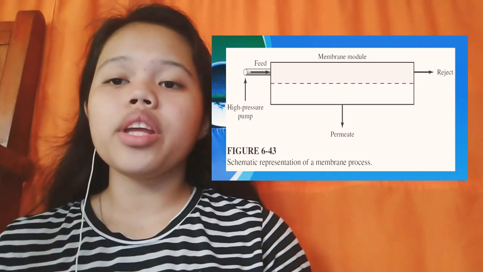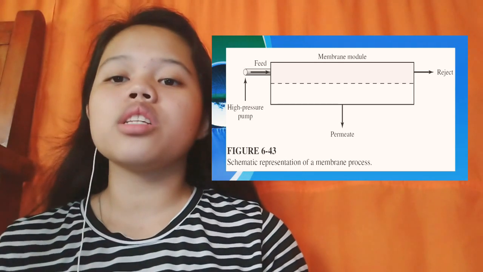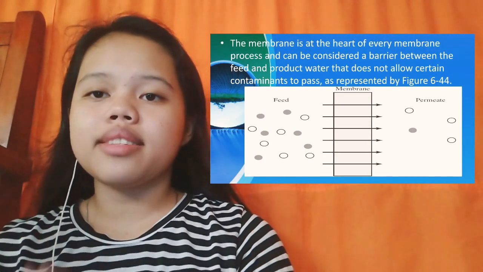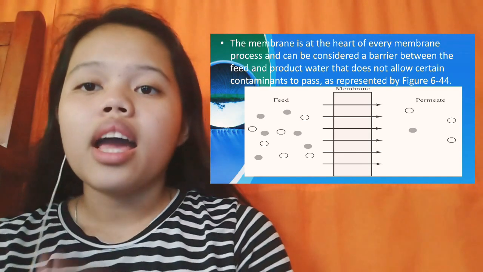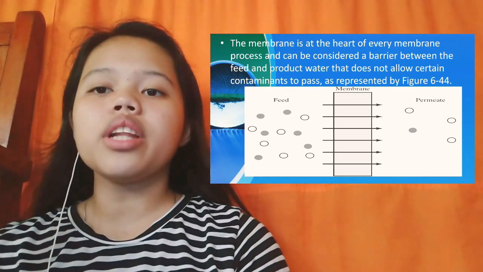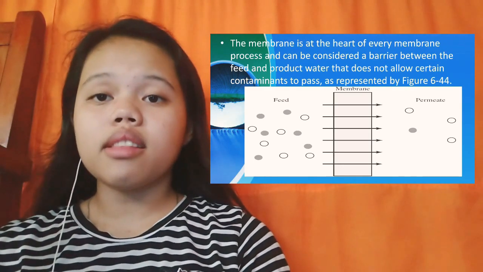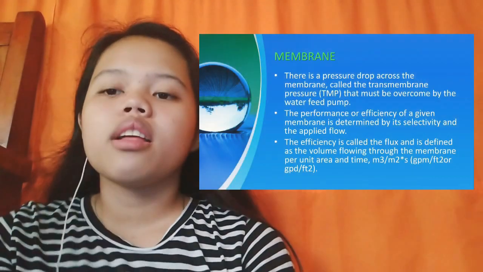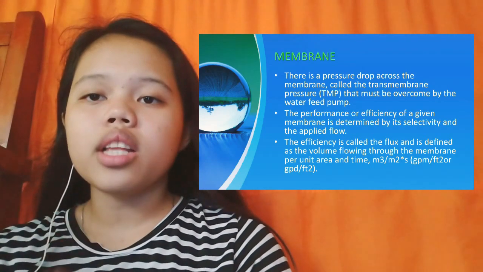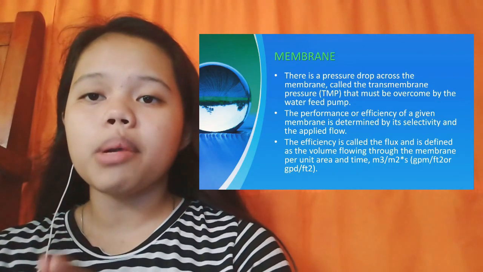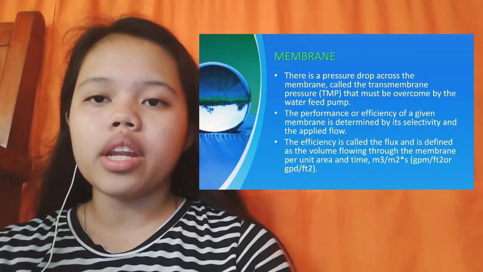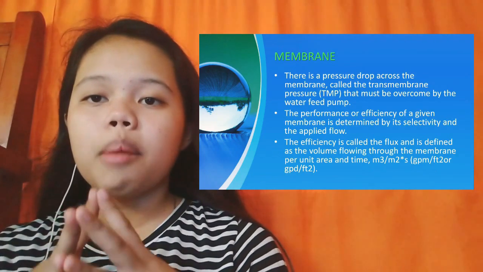Figure 6.43 shows a schematic representation of a membrane process. The membrane is at the heart of every membrane process and can be considered a barrier between the feed and product water that does not allow certain contaminants to pass, as represented by Figure 6.44. Membrane. There is a pressure drop across the membrane, called the transmembrane pressure, that must be overcome by the water feed pump.